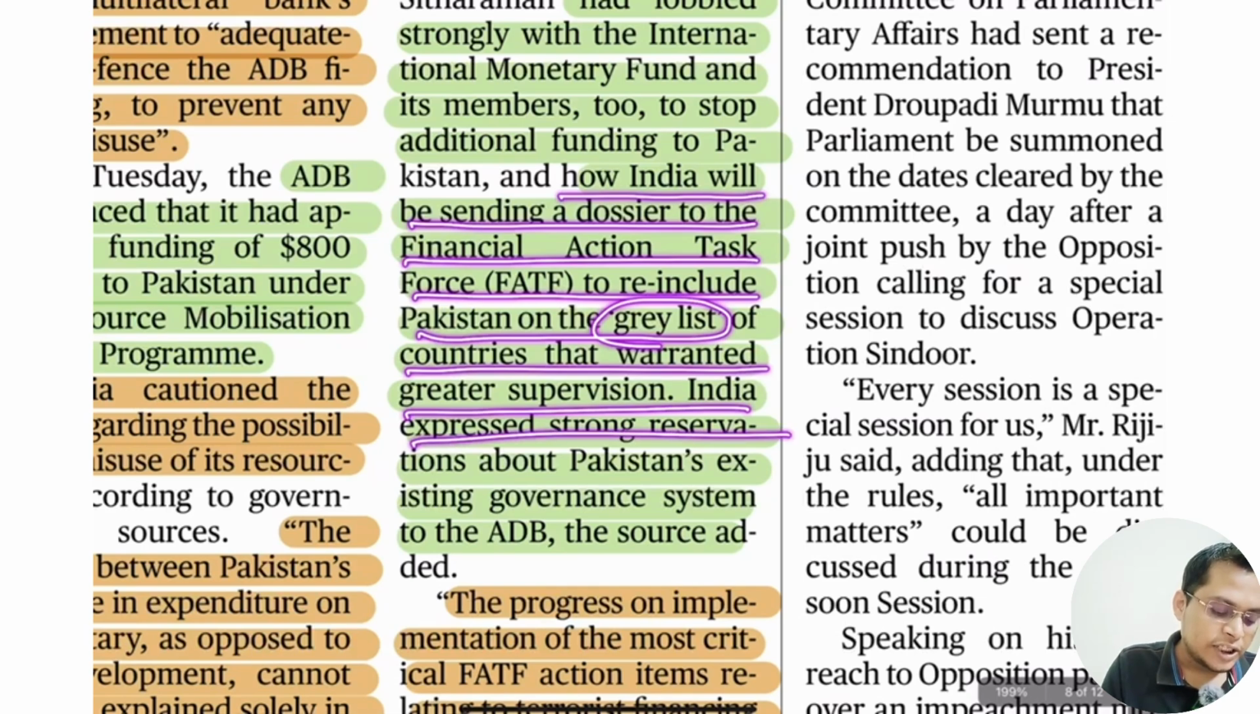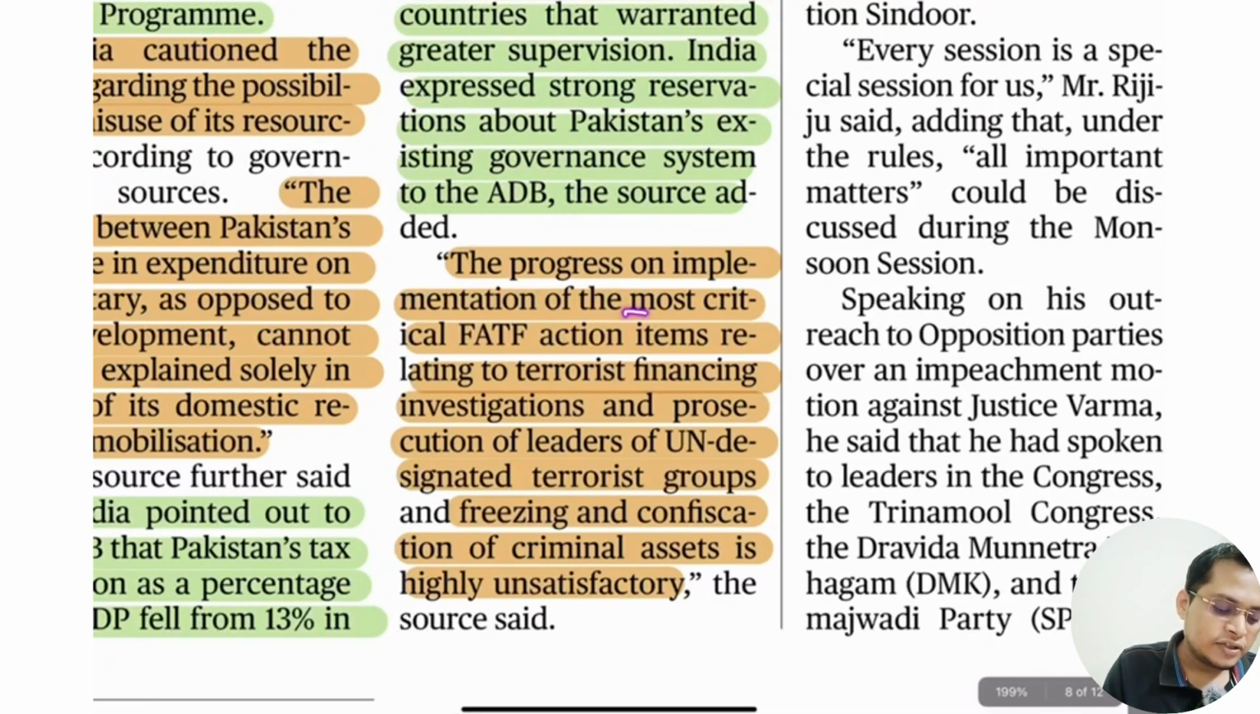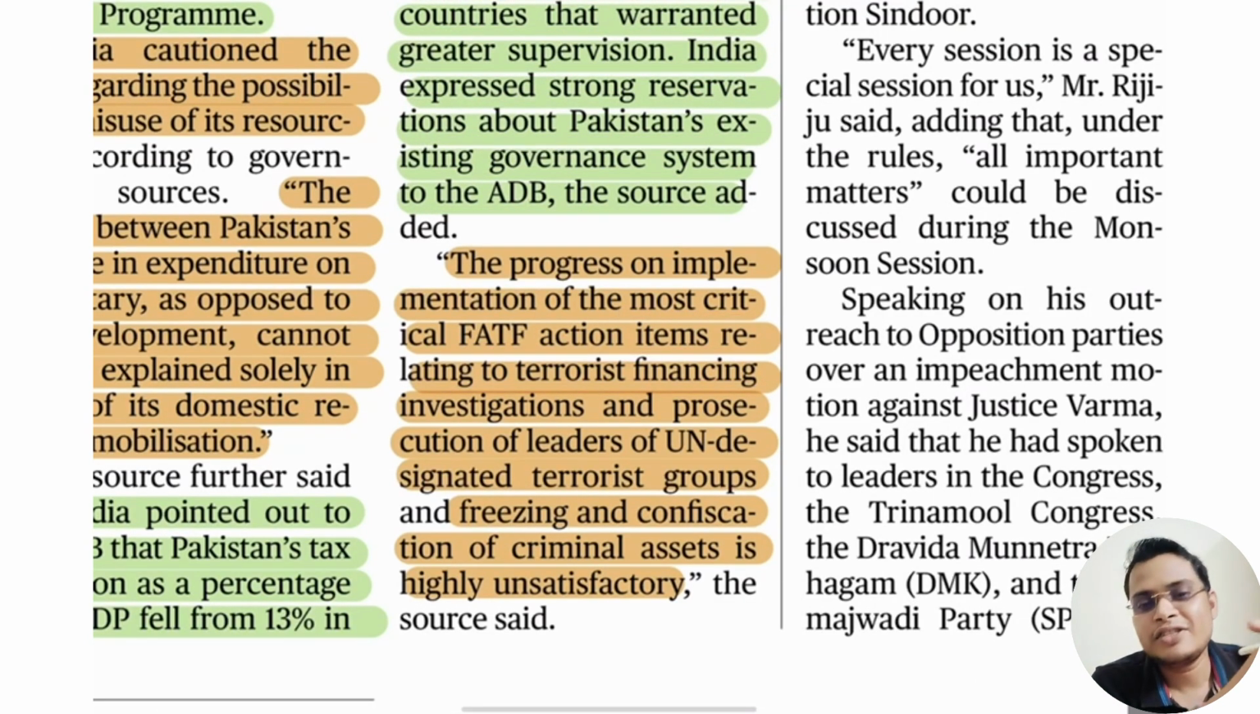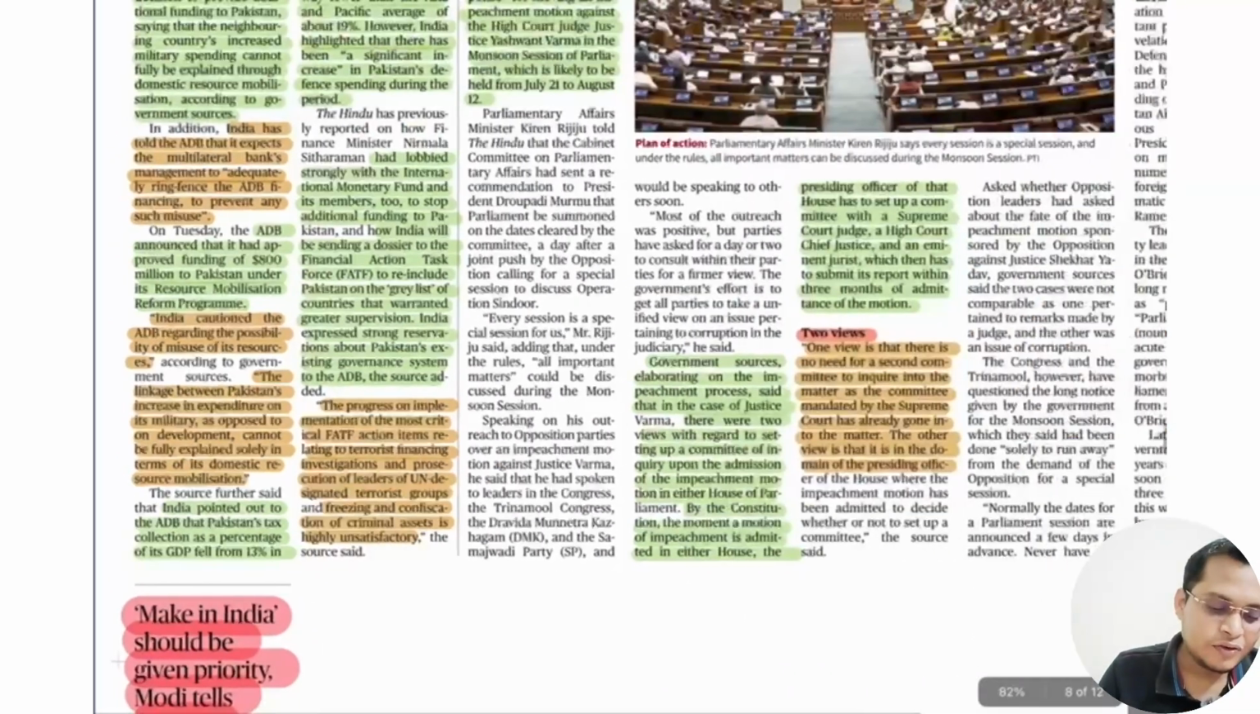India expressed strong reservation about Pakistan's existing governance system to the ADB. So once a country is put under the grey list, there is increased monitoring on that country. The country has to take steps to prevent money laundering and terror financing. Previously Pakistan was also on that list, so they had to take a lot of steps, and that also chokes their finances.